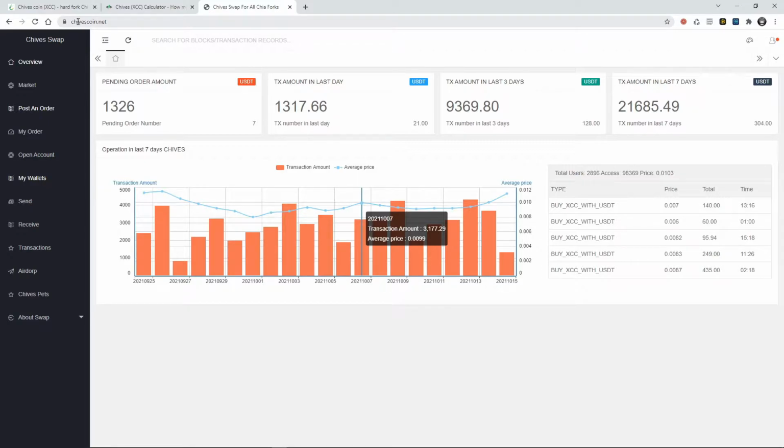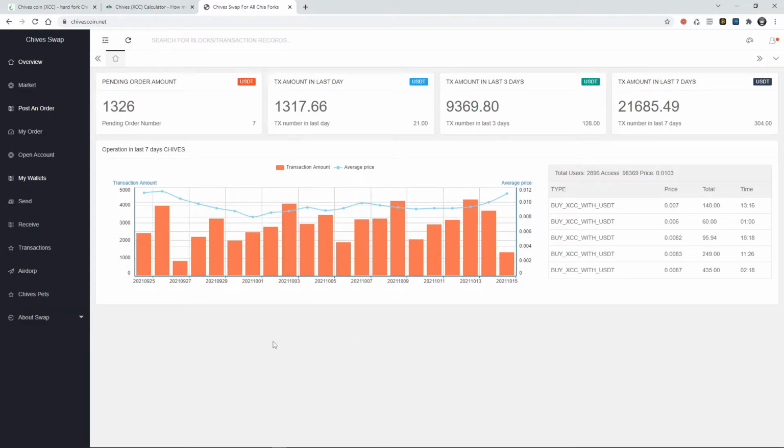This is going to change soon, but at the moment this is the exchange where you can change your Chives for USD. That means you can change for fiat, for dollars. Do you know that? Maybe not. Now you know.